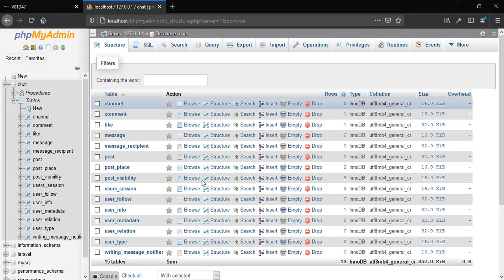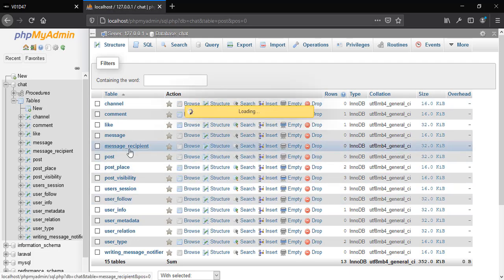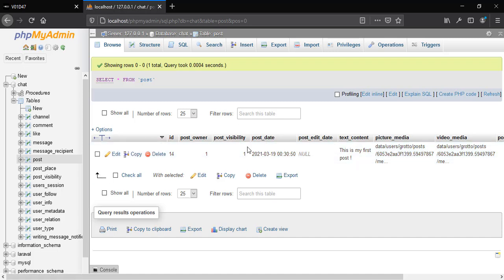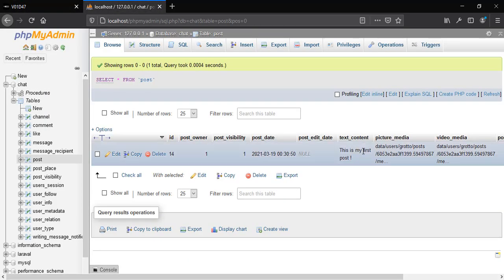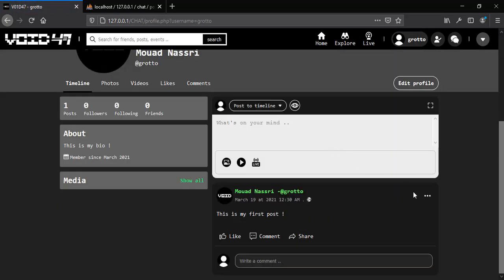Now let's go back to our database and go to posts to refresh, and as you can see, we have a new record right here. Basically this is our post, because this is my first post, which is the same as this. Now let's create another post, and just to make sure this post is created, let's go to our profile page, and as you can see, we have this post right here.